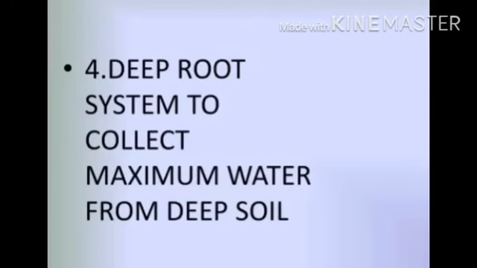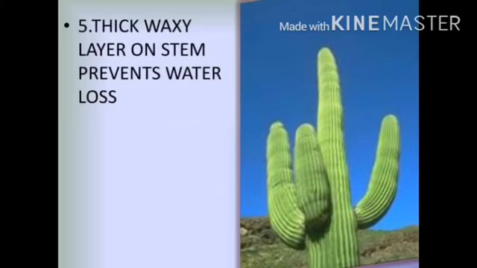Roots are able to penetrate deep into the soil for the absorption of water, to fulfill the requirement of water for the plant. So the deep root system collects maximum water from the deep soil, deep inside the earth. A thick waxy layer on the stem prevents water loss during transpiration.